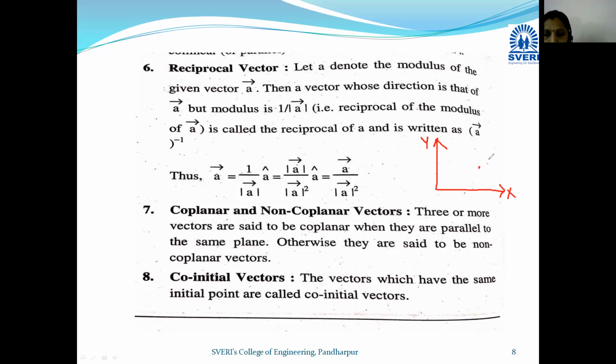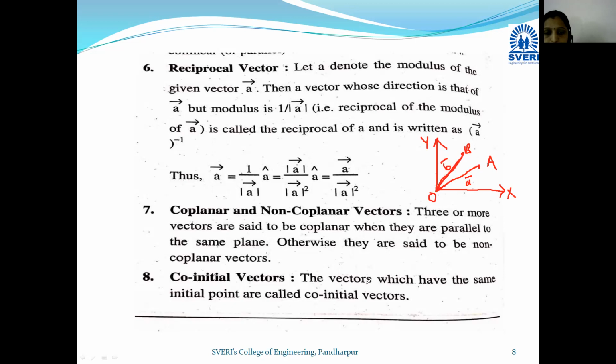Let point A be in two-dimensional space and point B be here. Then this is the origin O. This directed segment OA is denoted by A bar, and directed segment OB is denoted by B bar. So the initial point of these two vectors is the same, and the initial point is the origin.